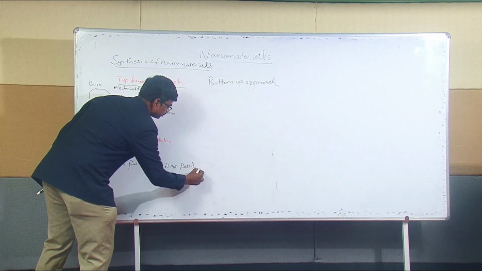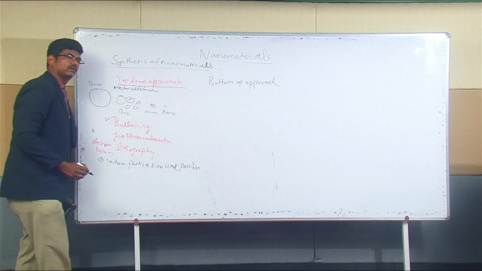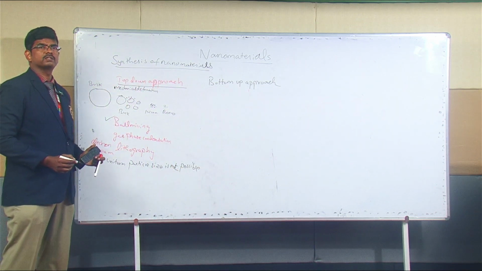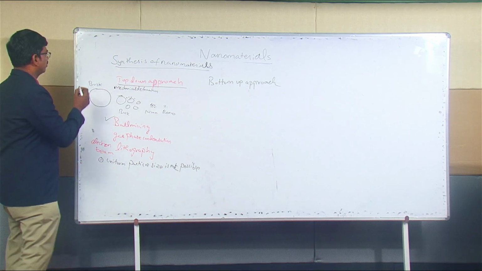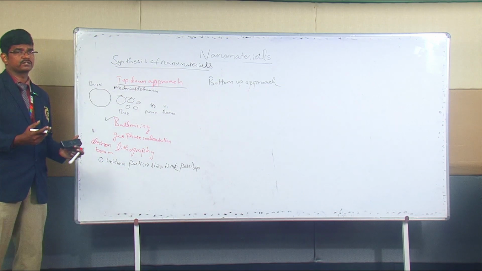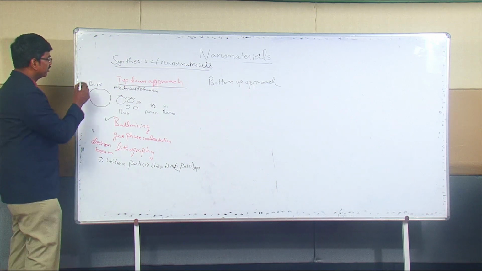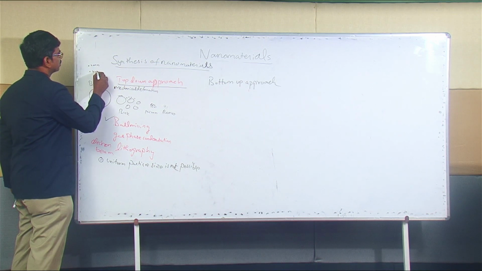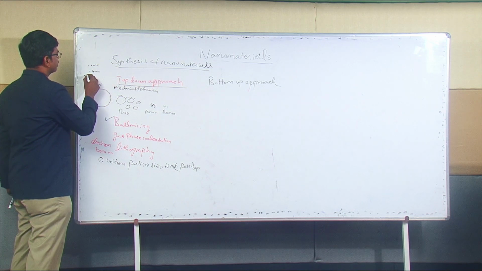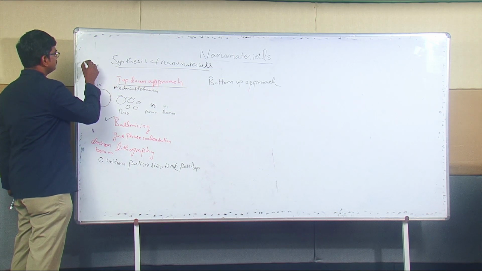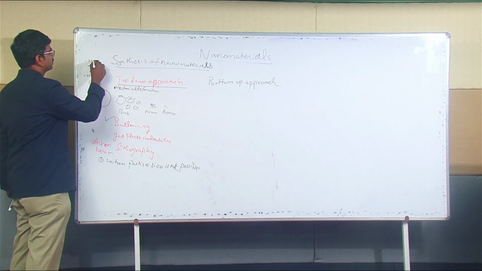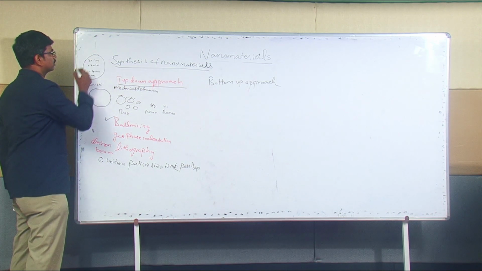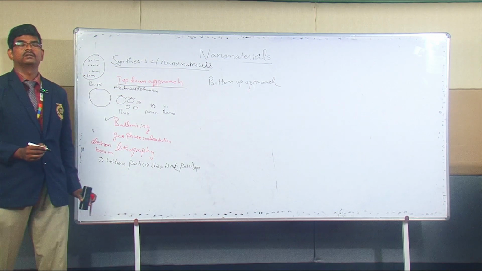Uniform particle size is not possible. What do you mean by that? For example, even if it goes to the nano range, if one particle is 30 nanometer, some other particle is 40 nanometer, some other particle is 60 nanometer, and some particle is 20 nanometer, is it good? Definitely not.